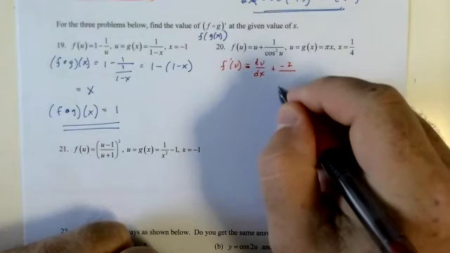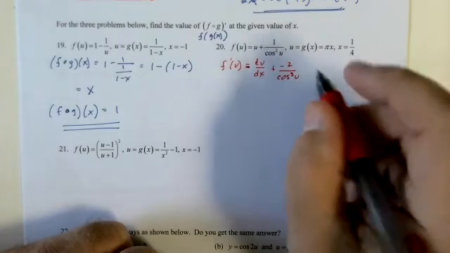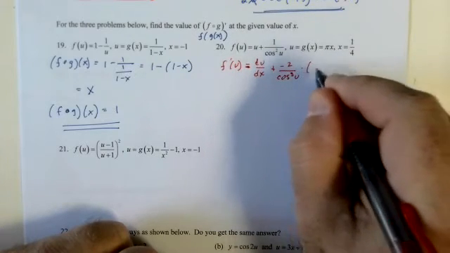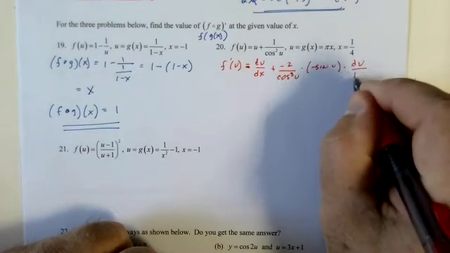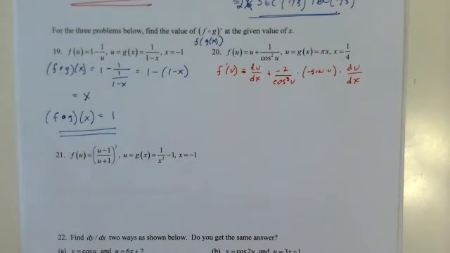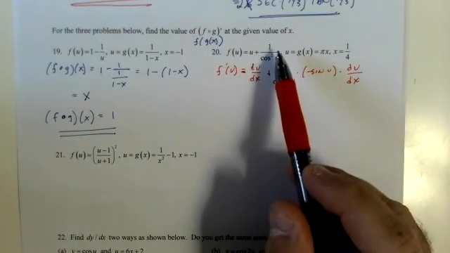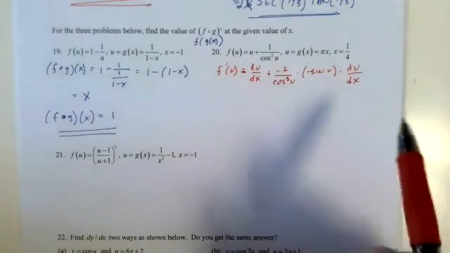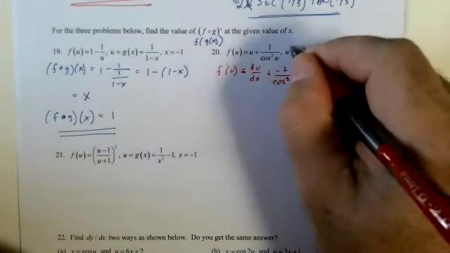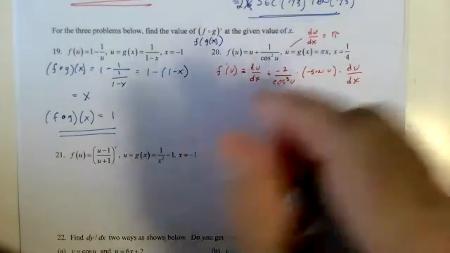Negative 2 cosine to the third u times derivative of cosine negative sine u times du dx. I don't like that. I don't like that at all. I could have done this as secant squared to be 2 times secant of x times secant of x tangent of x, which is, yeah, going to give us the same answer. Fun times. All right, let's go find du dx. Du dx equals pi, which is kind of nice.